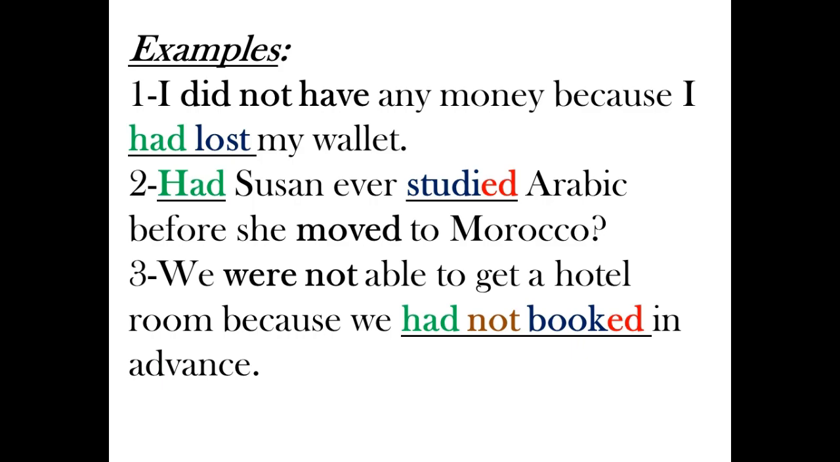Number 3, we were not able to get a hotel room because we had not booked in advance. So the action of not finding a room happened in the past. It was a result of an action which happened before it. It is the fact of not booking the hotel in advance.